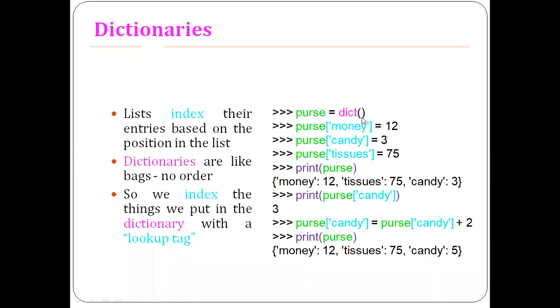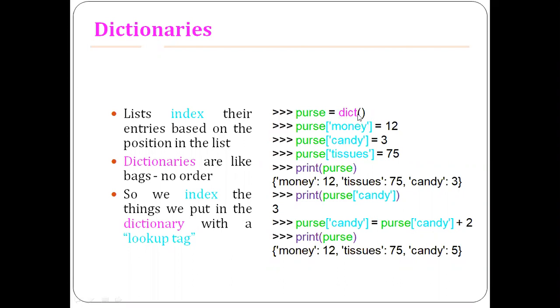Unlike in the last few classes we have studied, if you want to create an empty list, we use list followed by two parentheses. But here we are creating an empty dictionary. Nothing is there within the dictionary.